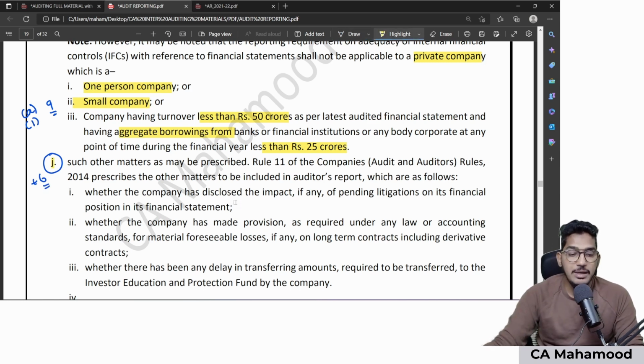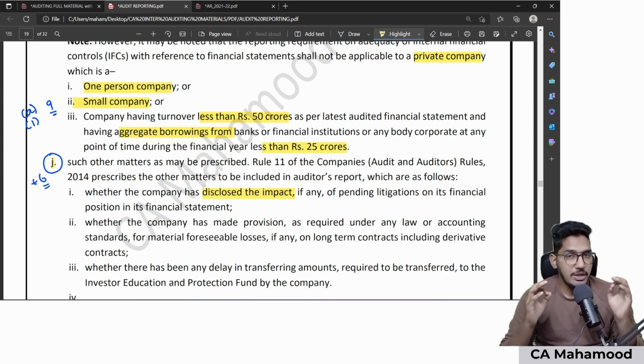Number one, whether the company has disclosed the impact, if any, of pending litigations on its financial position. So as an auditor, I need to comment whether, for whatever pending litigations are going on against my client company, everything has been disclosed in the financial statements or not, either as a contingent liability or provision.